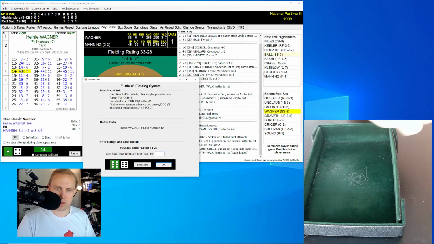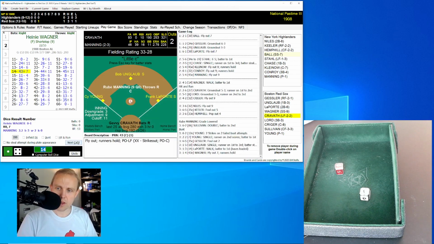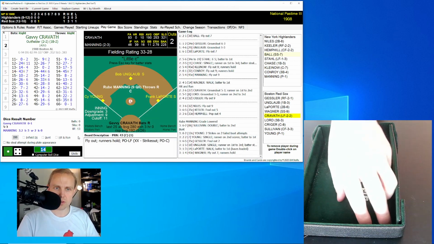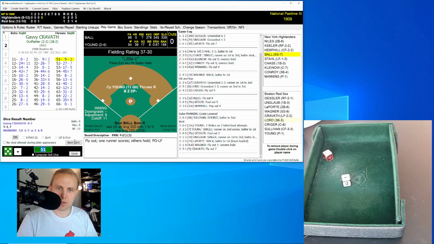Here comes another little E roll. I think I've had one of these every single roll. 43 is the roll, and it's a fly ball left field. Stahl has that for the out. There's 2 away, and here's Gavy Kravis. So the Red Sox still knocking on that door. And the roll is a 51 for a 9. That's a fly ball left field, and it's going to be Stahl who has that for the out.